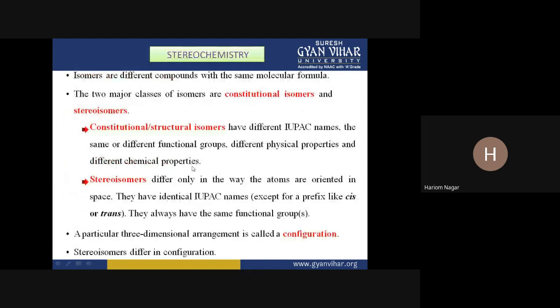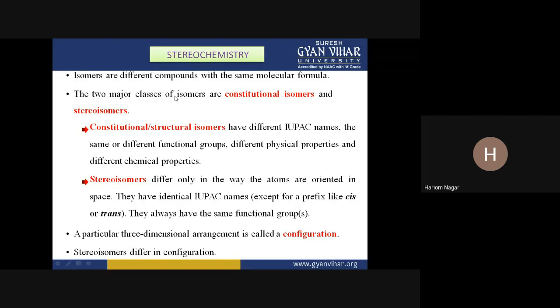Now, if we talk about stereochemistry, this is the property of stereoisomers. Isomers are the different compounds with the same molecular formula.